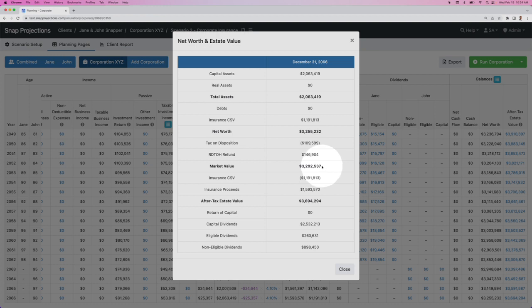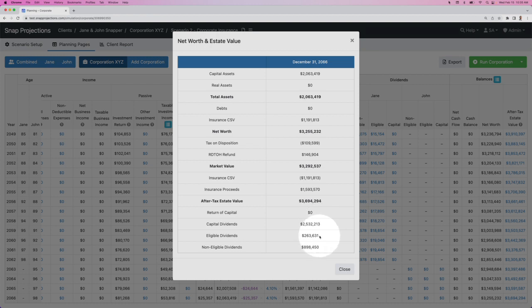So this would start off as being a deemed disposition to the estate for 3.2 million, and there would be a capital gain unless it's being offset by distributions later on in this spreadsheet. We can see the insurance cash surrender value is then removed from the market value since we're not actually receiving this value, and the insurance proceeds are added. That brings us to 3.7 million, which is the total cash that the corporation would have available for distributions to the estate. It would then pay 2.5 million in capital dividends, and up to 50% of the market value that was deemed as a capital gain would be offset through that capital dividend distribution.